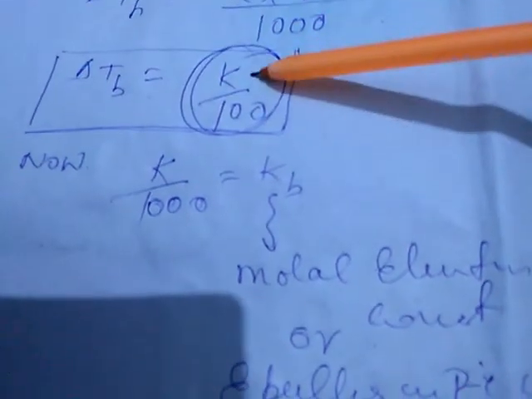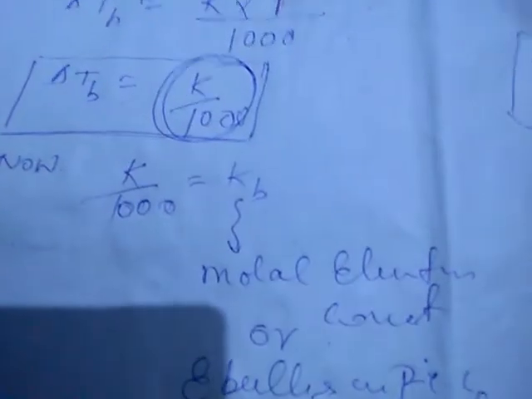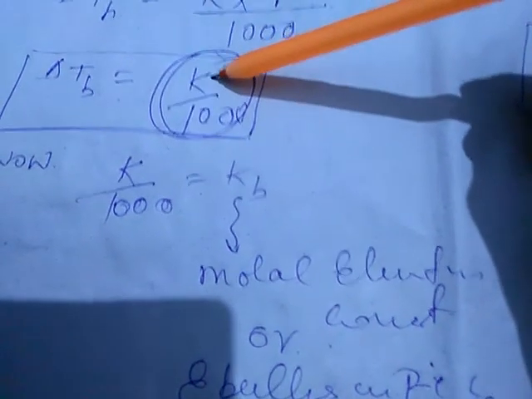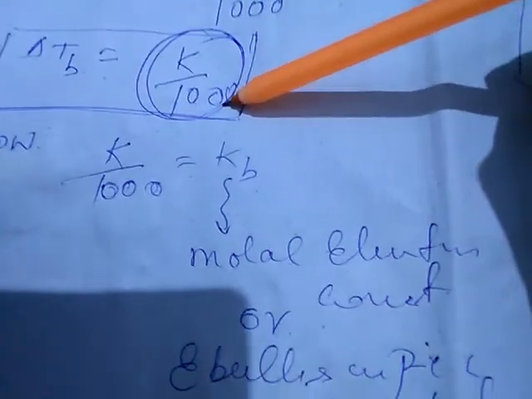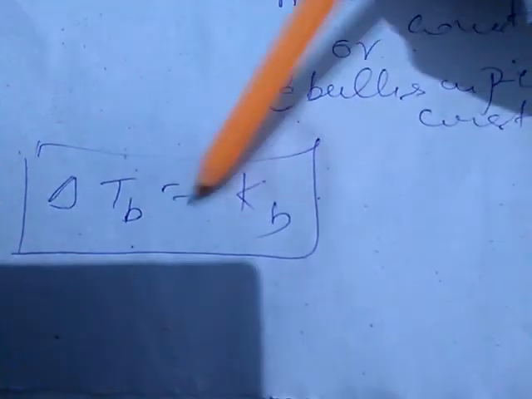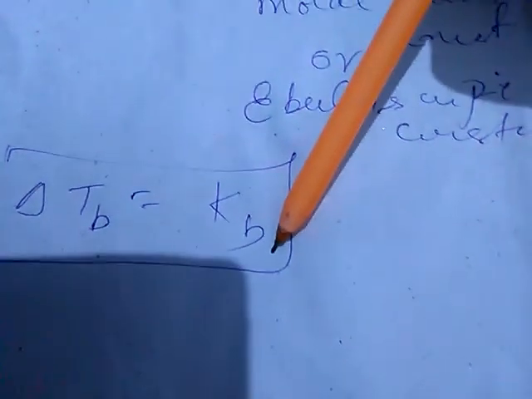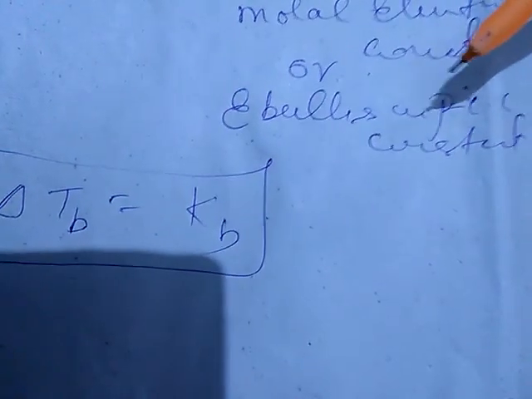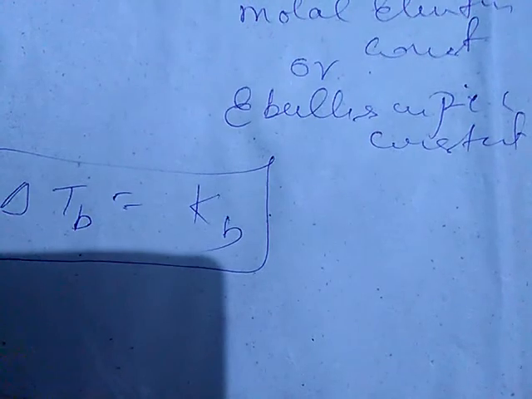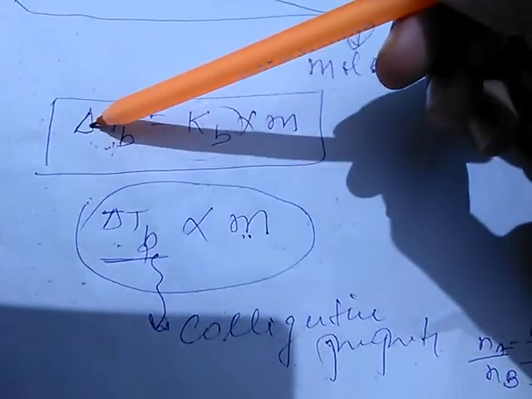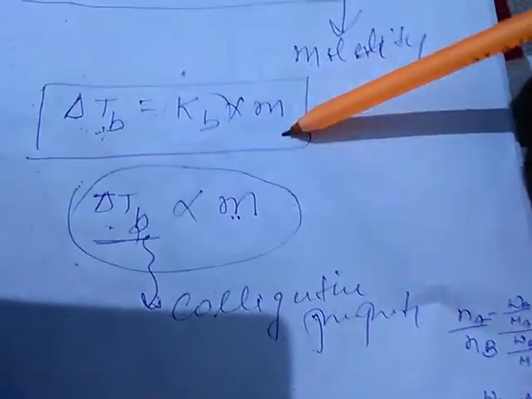Next thing to keep in mind is delta TB, the elevation in boiling point, is equal to K by 1000, the elevation constant by 1000. And next thing to remember is delta TB is equal to KB, where KB is the ebullioscopic constant, or molar elevation constant. And the final expression is delta TB equals KB into m.